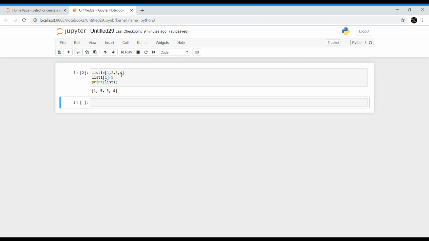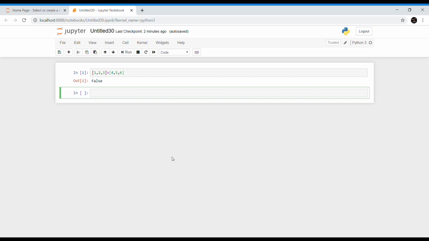Now I am creating one list. So now I am changing the element at the index position 1 to 5. So the element at the index position 1, which is nothing but 2, will be replaced by 5. So the output is this one. So here 2 got replaced by 5.